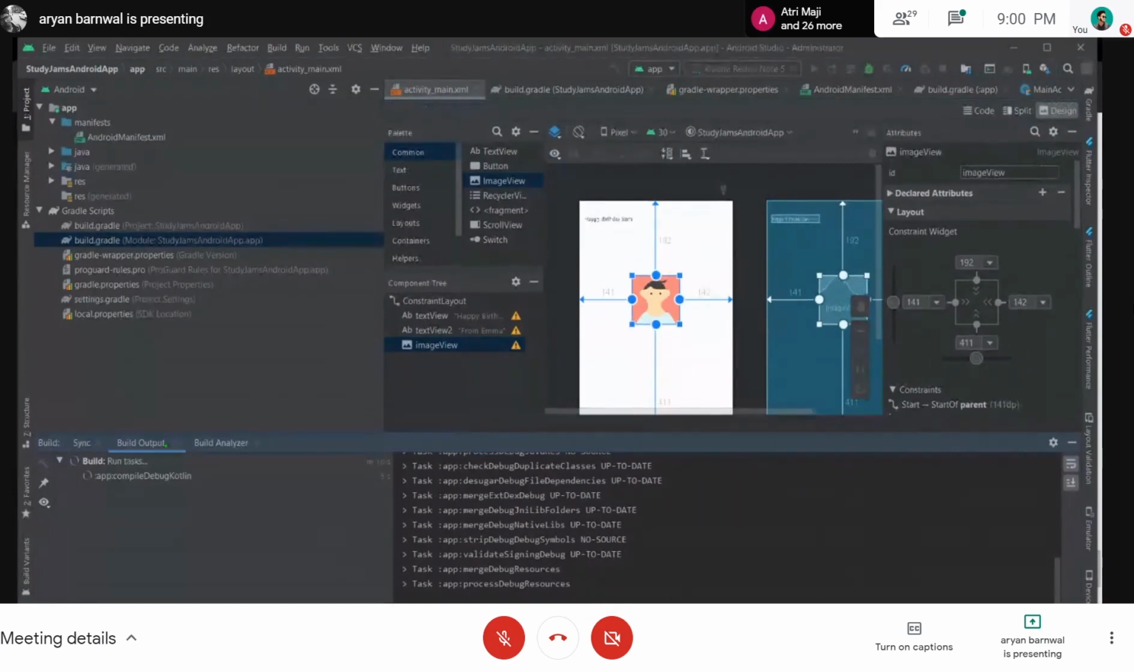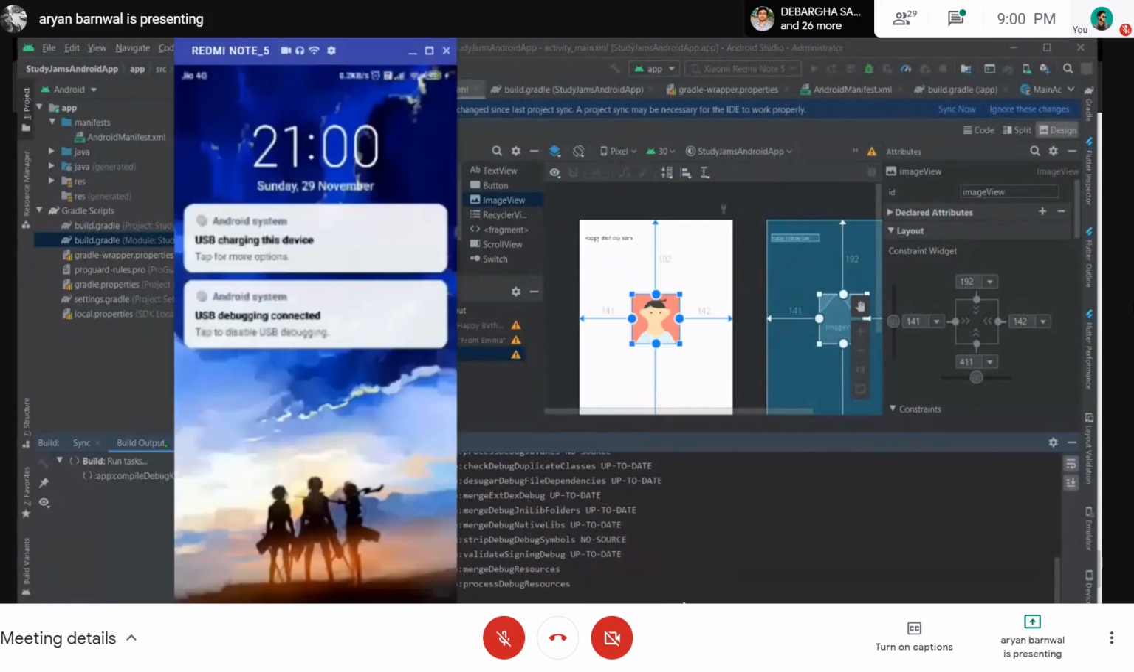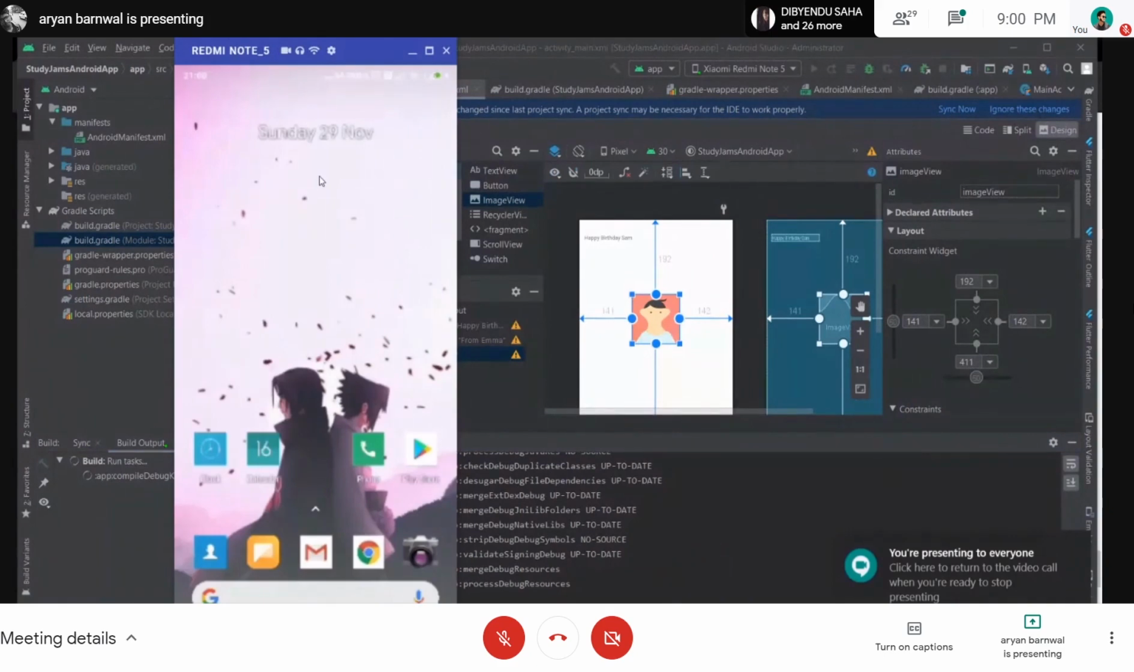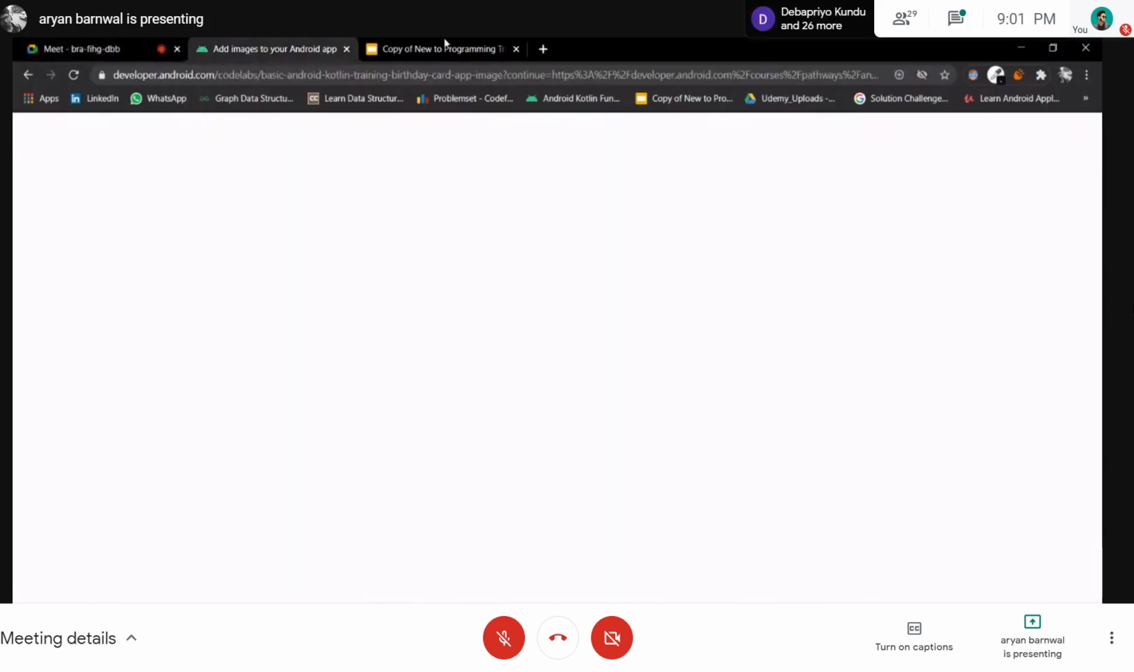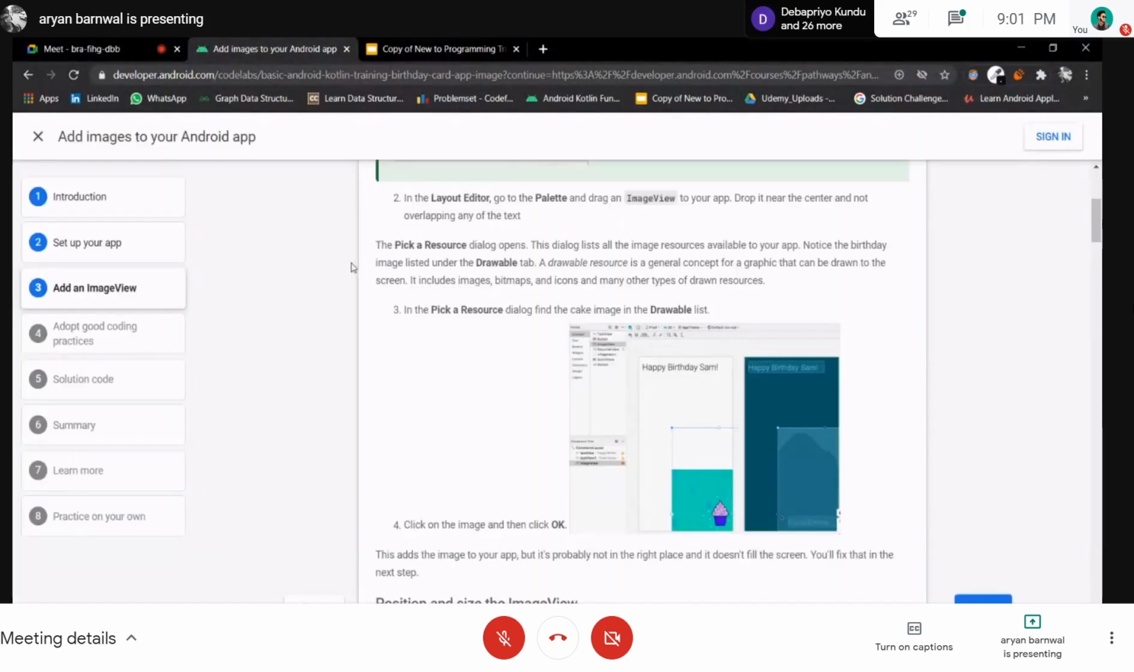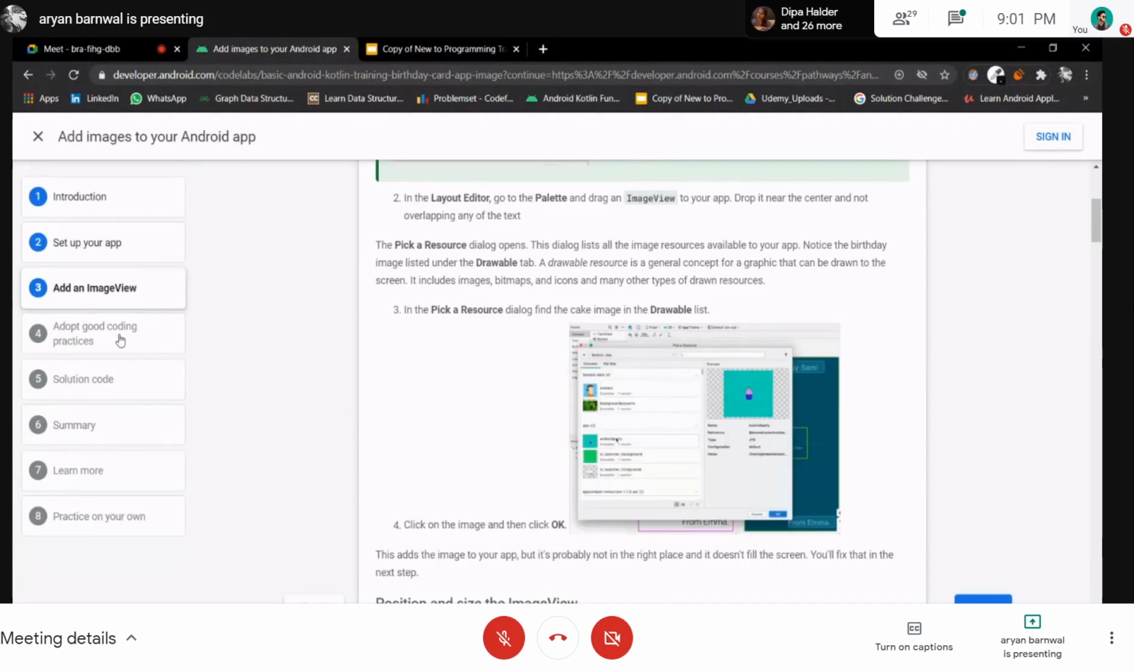The Gradle build is now nearly finished, so we will see the changes soon. I just opened my phone once again. Okay, we will just complete the code lab. There are some good coding practices here, like extracting string resources. You can check it there.